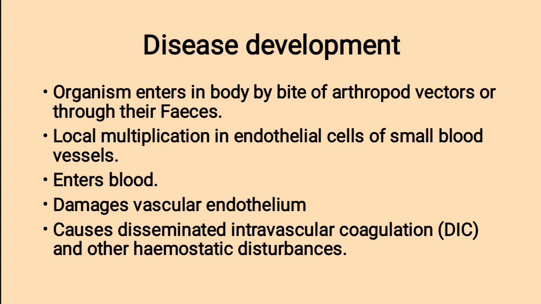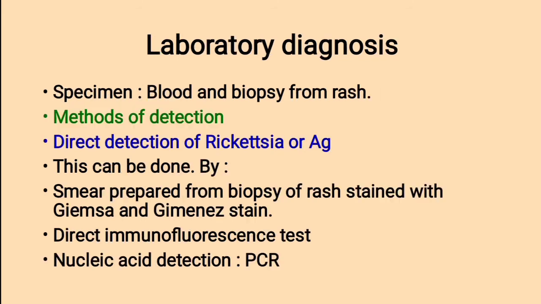Disease development of Rickettsiaceae. The organism enters the body by the bite of arthropod vectors or through their feces. Then the organism multiplies locally in endothelial cells of small blood vessels. The organism slowly enters the bloodstream and damages the vascular endothelial cells, causing disseminated intravascular coagulation and other hemostatic disturbances.